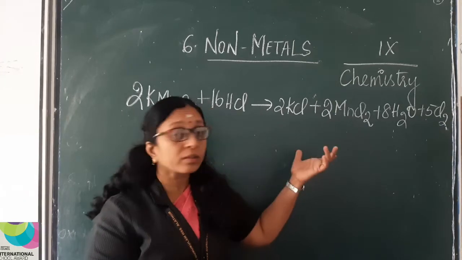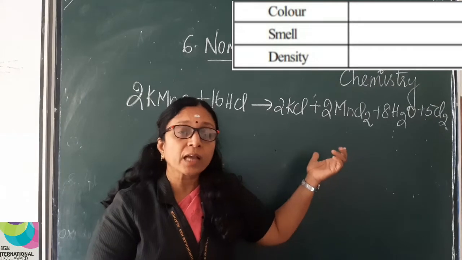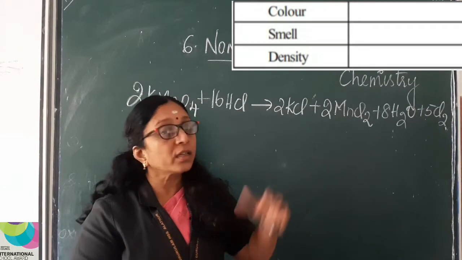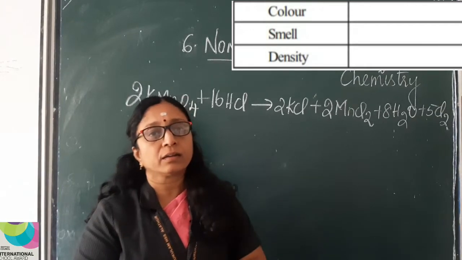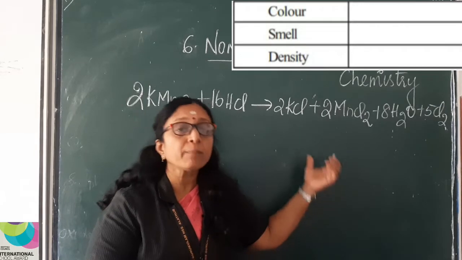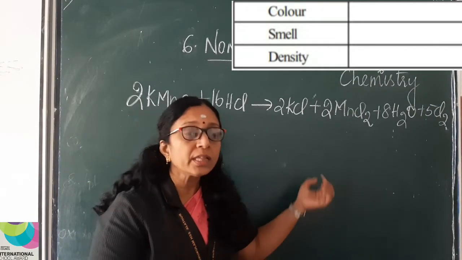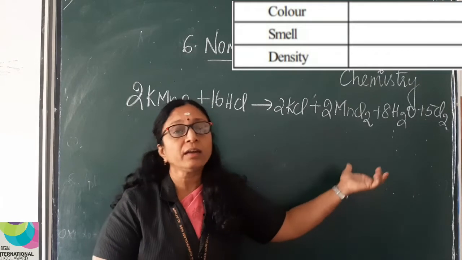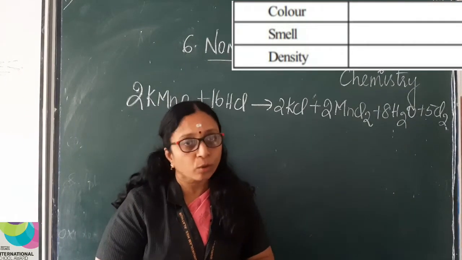There's a small box given in your textbook. What is the smell of chlorine? It has a pungent smell. What is the color of chlorine? Yellowish green color. Now, the density of chlorine: it is 3 times heavier than air. So, these are the physical properties of chlorine.